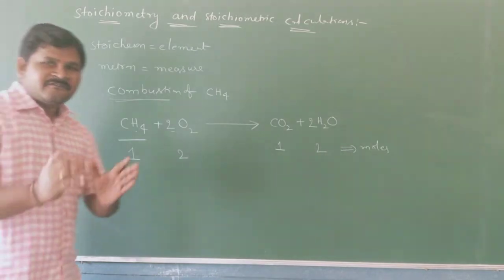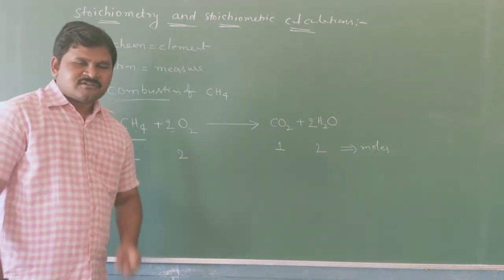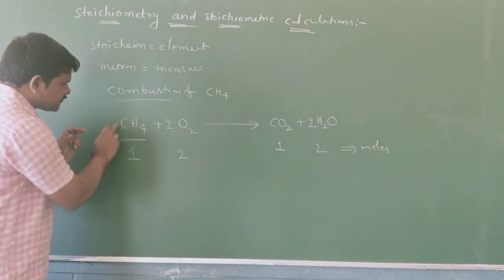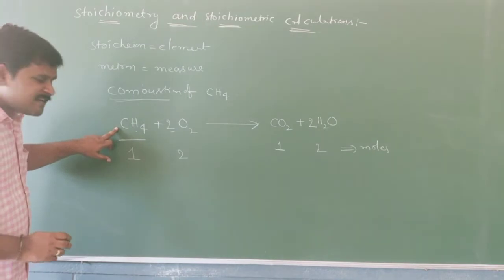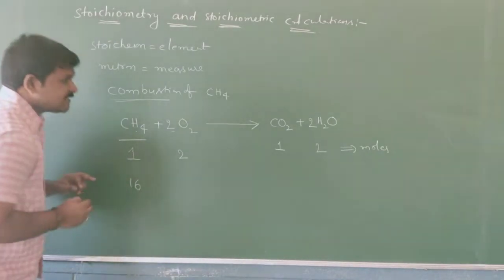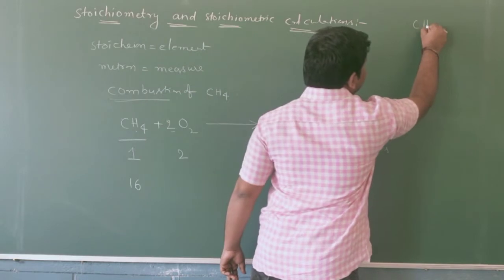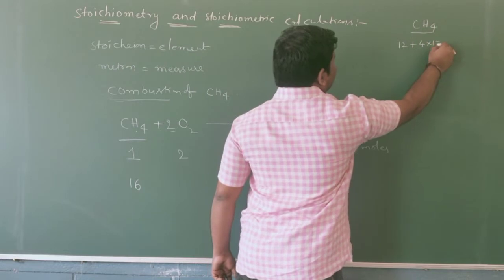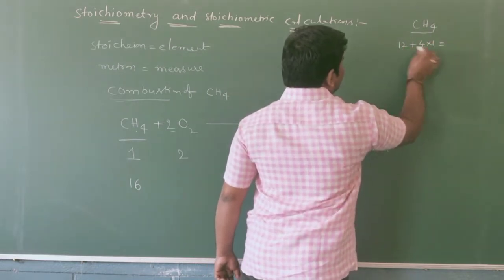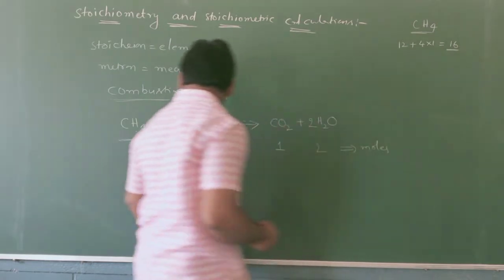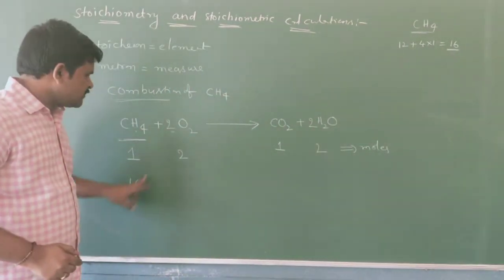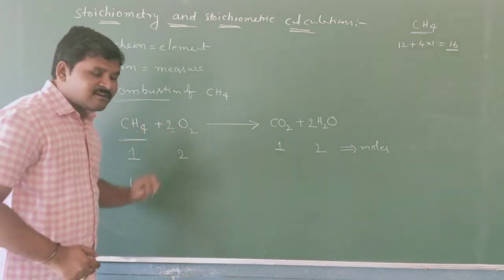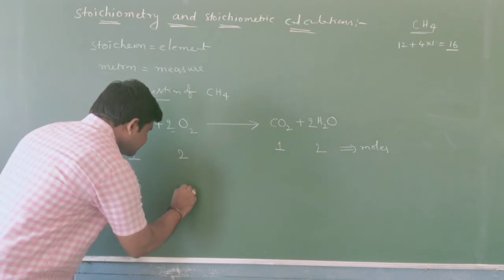Next, come to the weight-weight relation. According to the weight-weight relation, we have 1 CH4. CH4 molecular weight is 16. How can we say the CH4 molecular weight is 16, students? Carbon 12 plus 4 hydrogens, 4 into 1, equal to 4. So total 12 plus 4, 16. So 16 grams of CH4. How many moles of oxygen? 2 moles of oxygen. What is the O2 molecular weight? O2 molecular weight is 32.